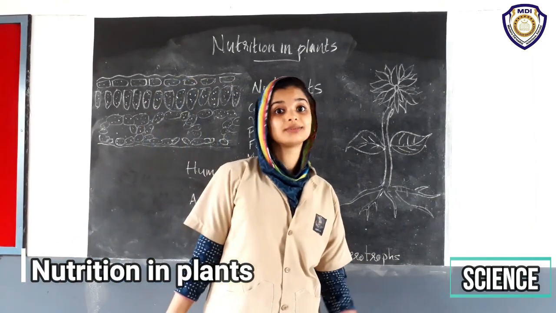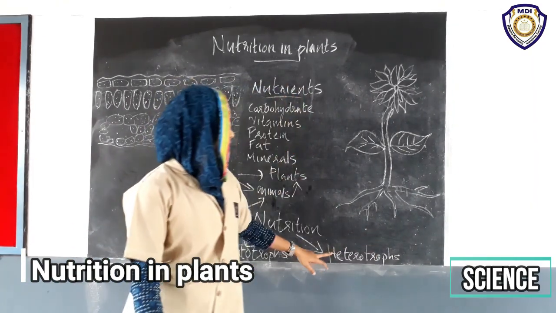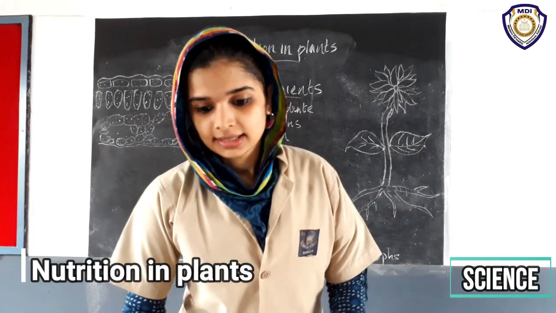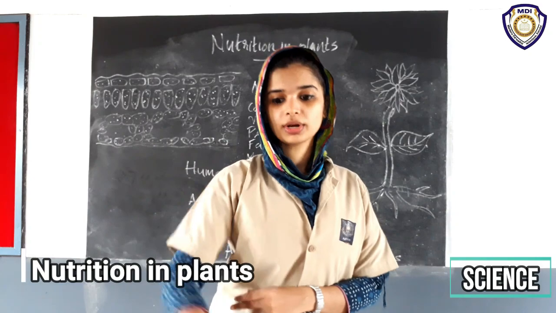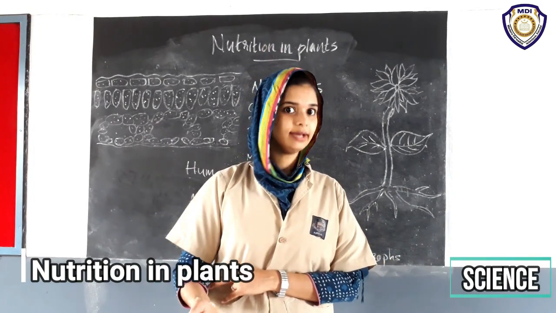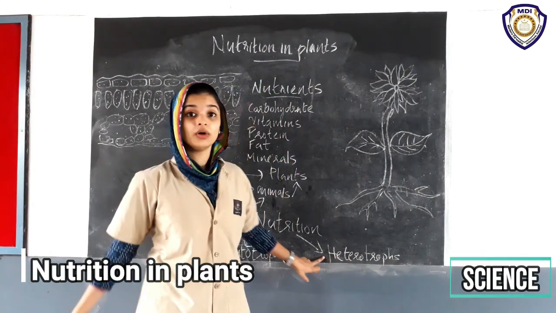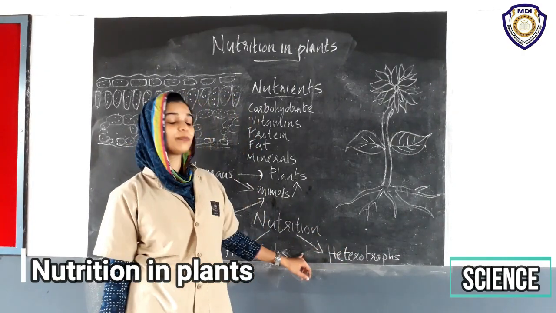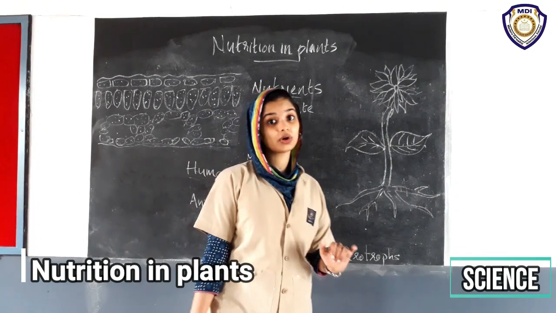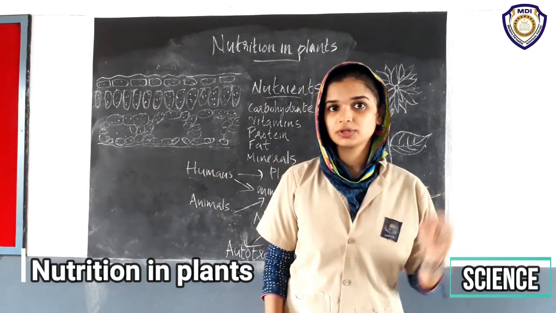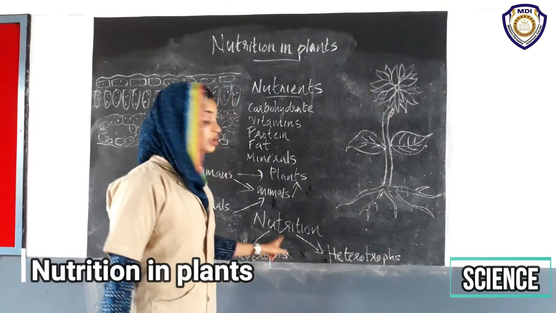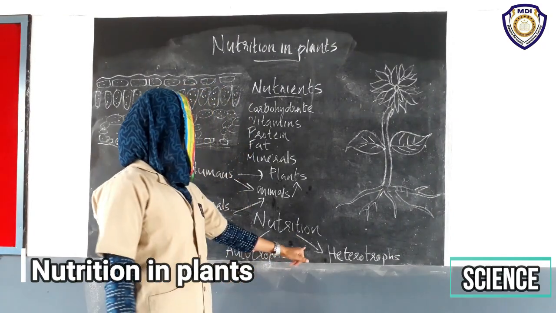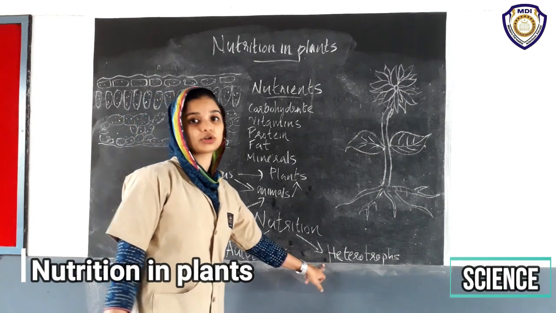This type includes us. In this type of nutrition, we depend upon other organisms for food. For example, we depend upon plants for our food. So this type of nutrition is called heterotrophs. Two types of nutrition are there. Nutrition means mode of taking food, and they are autotrophs and heterotrophs.